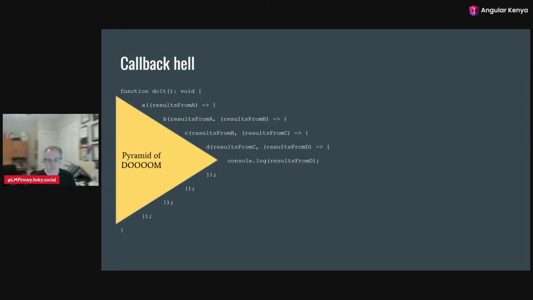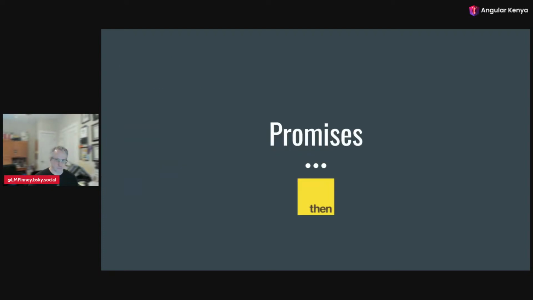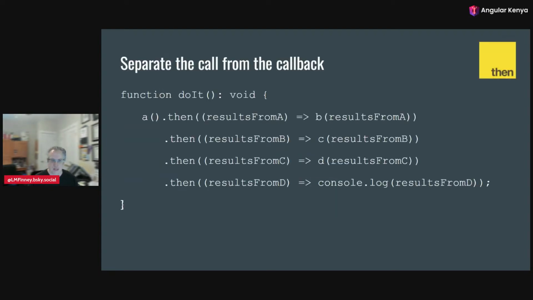So we want to have a better way of doing this that allows us to chain these things, that allows us more complicated interaction with asynchronous programming. And the first approach was promises. So promises still use callbacks, but the key insight is that it separates the call from the callback. So as before, A makes a call, or it does some processing, and when it's done, we get a result that we can do something with. But instead of that callback being in the call to A, it is deferred to this function called then. So whenever A is done, then it will execute whatever we get in the callback.